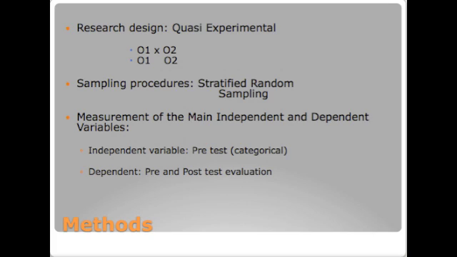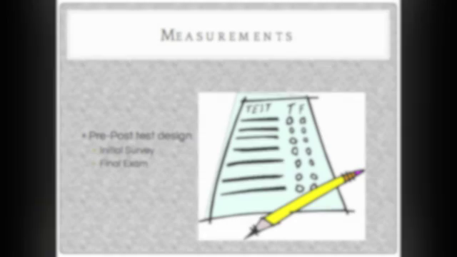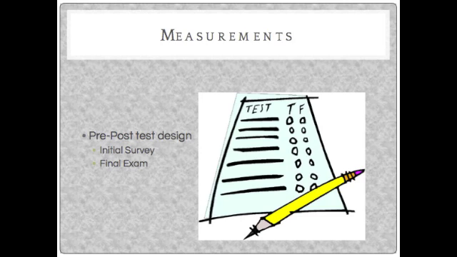The measurements we intend to use for the main independent and dependent variables are as follows. The independent variable will be a pre-test, as it is a categorical measure of females ages 14 to 18. The dependent variable will be done through the pre- and post-test evaluation. Our measuring tool for the quasi-experimental study is a pre- and post-test design to measure the students' knowledge at the beginning and the end of our intervention.